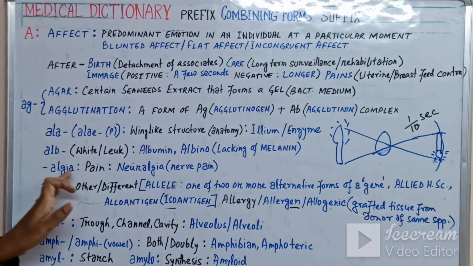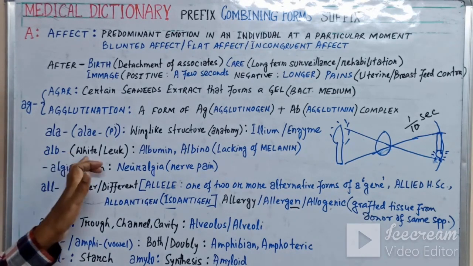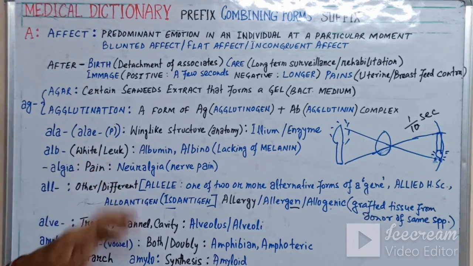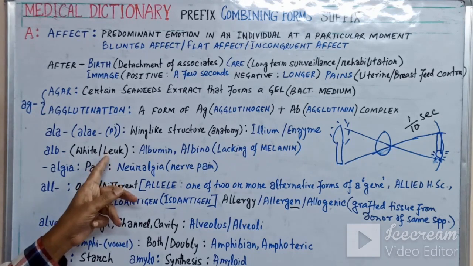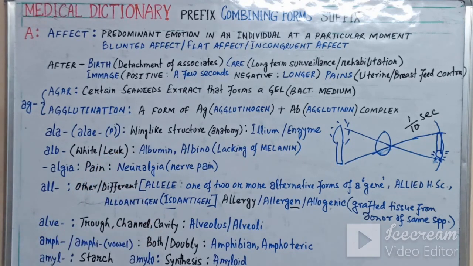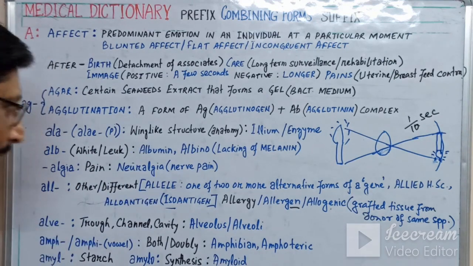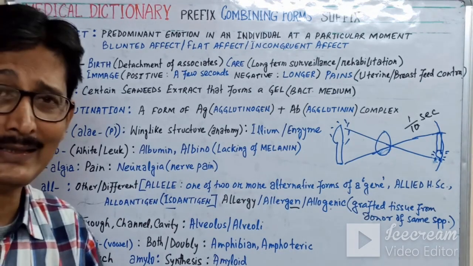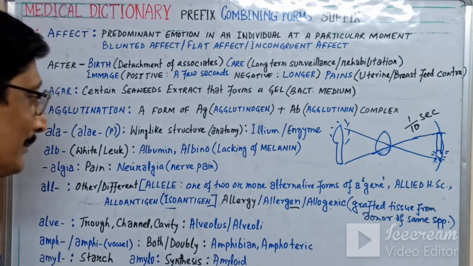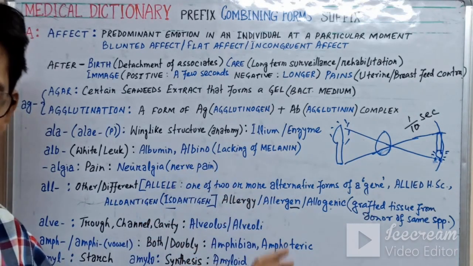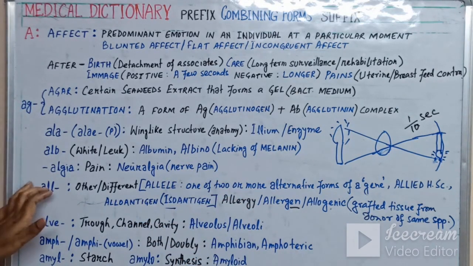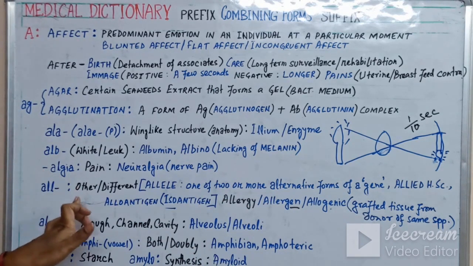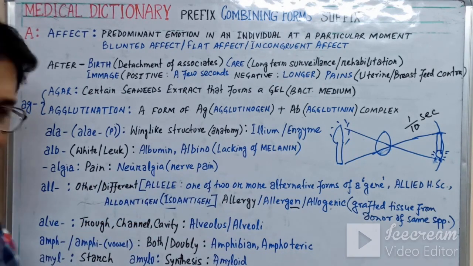Now the next word is alb. Alb means white, or leuk, which may also be spelled leuc. So albumin, the white part of the egg; albino. Some people lack melanin in their skin, so they become leucodermic, which is known as albinism. Now there is a suffix, hyphen algia. Algia means pain, like neuralgia, the pain in the nerve.